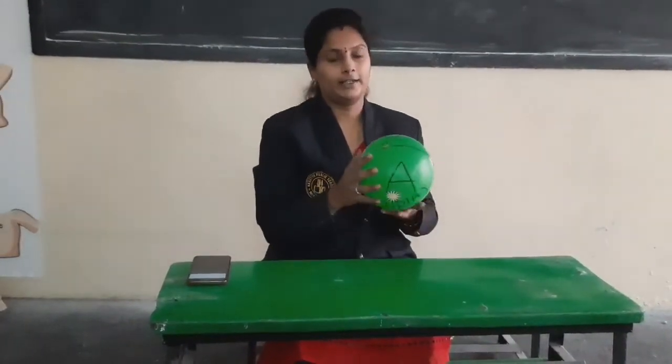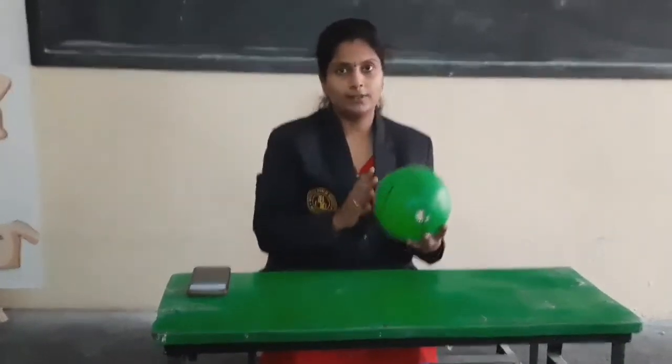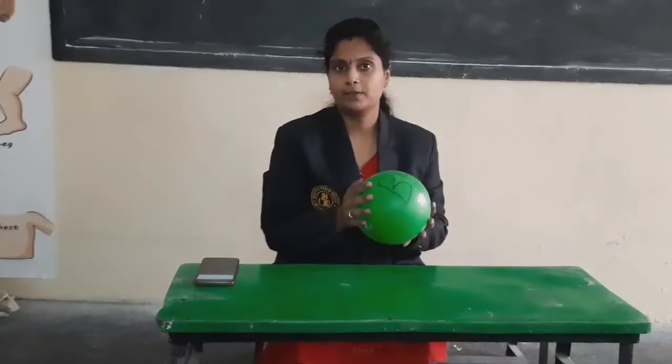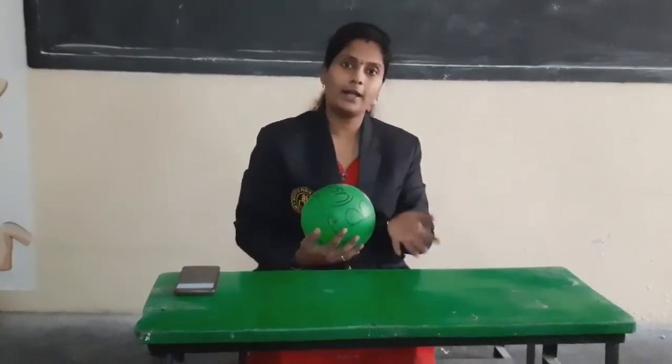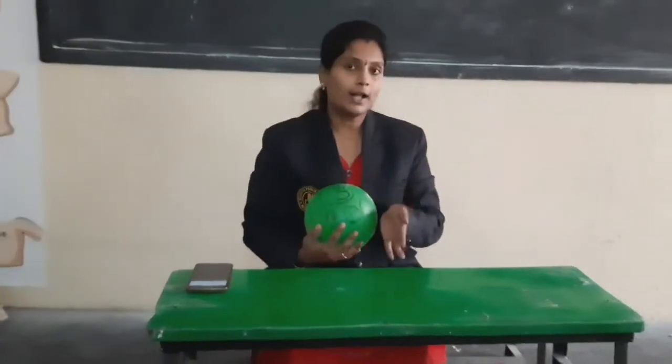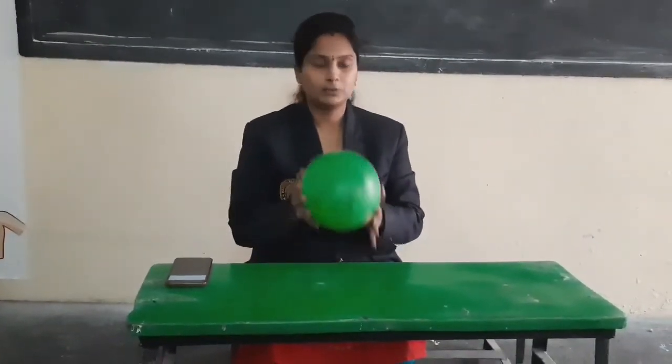So how are we getting the daytime? For example, generally if in India there is daytime, in USA it will be night time. How is it possible? Only one sun is there in the solar system, but in one place we are getting day and in one place we are getting the night time. How is it possible? To understand that, I am showing some small activity.